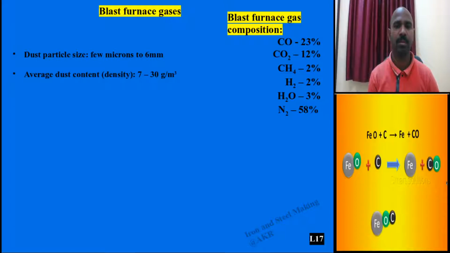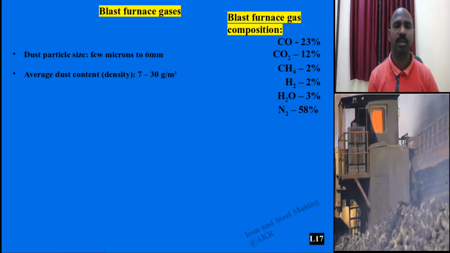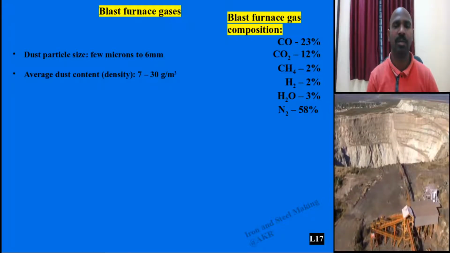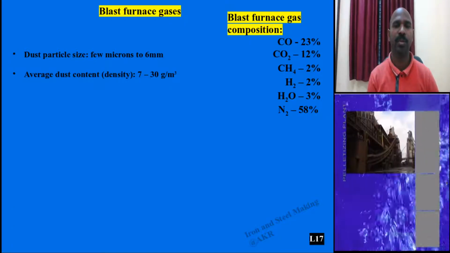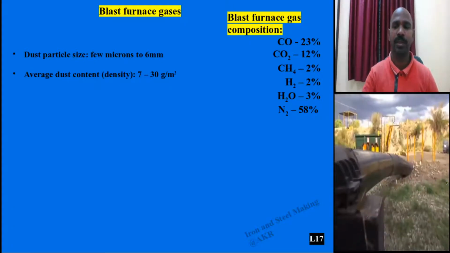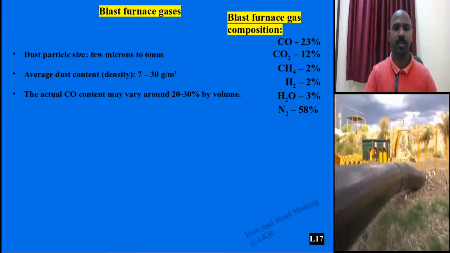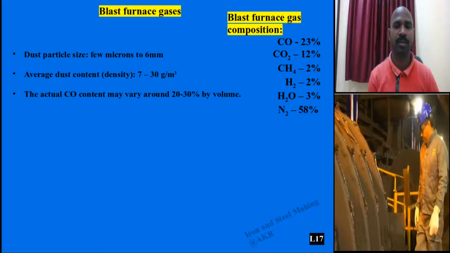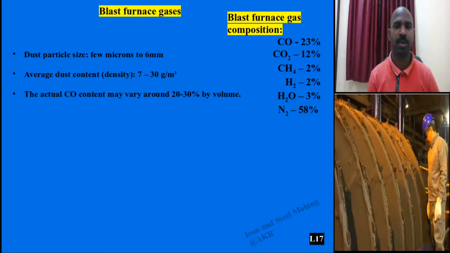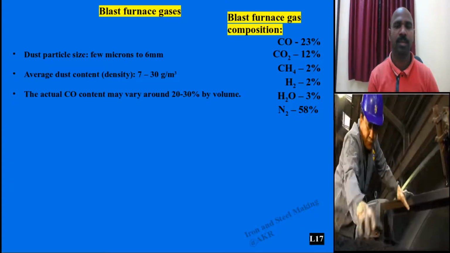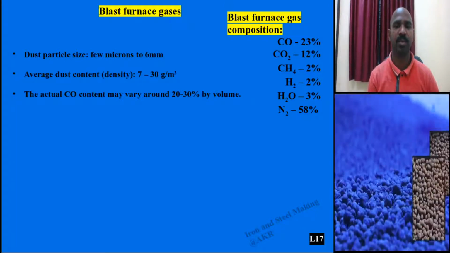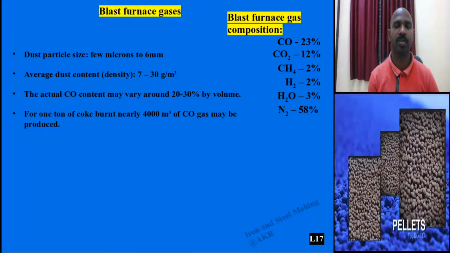The total volume of a modern blast furnace is around 4,100 meter cubes, around 4,000 meter cubes. For example, let us take CO, and the actual CO content is an average of 23%, 20 to 30%.